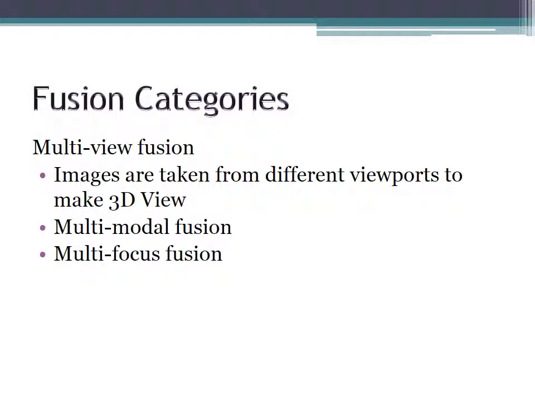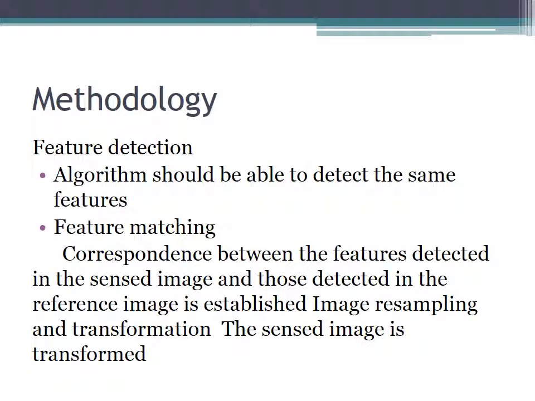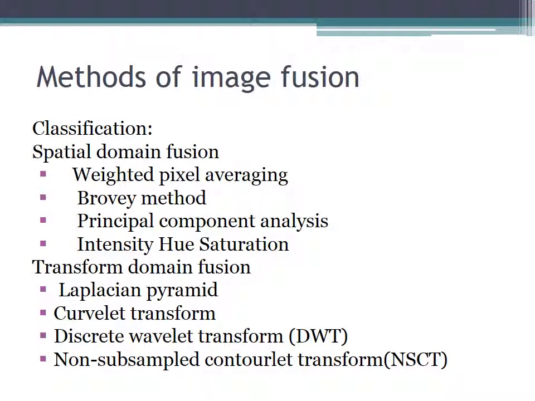Fusion categories. There are three types of fusion categories: multi-view fusion, multimodal fusion, and multi-focus fusion. This is an example of multimodal fusion. Methodology. The algorithm should detect the same features, feature matching. Methods for image fusion are of two types: spatial domain and transform domain. Today we are going to apply the transform domain using NSCT, non-subsampled contourlet transform.